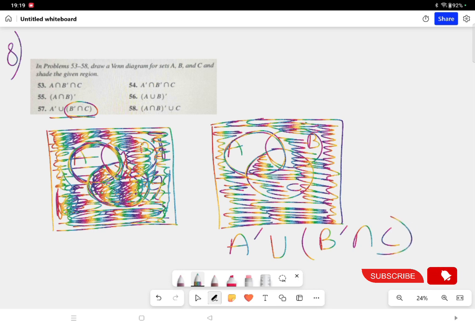So you will all do at home this one, this one and this one. 2 I have shown. The 55 and 56 ones are easy. With 2 sets only you can understand and do it. 53 and 54, 57, 58 are all the same. So you can do it on your own. And then if you have any difficulty, let me know in the comment box.